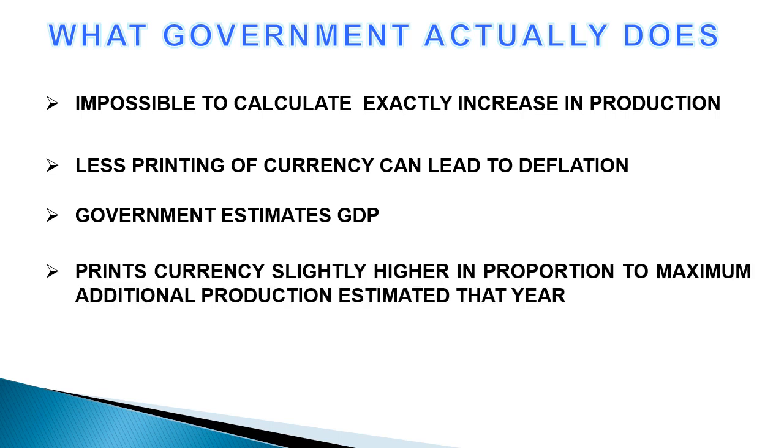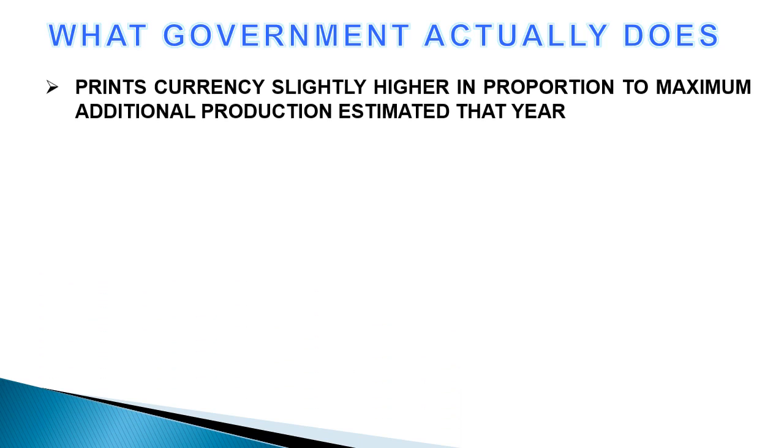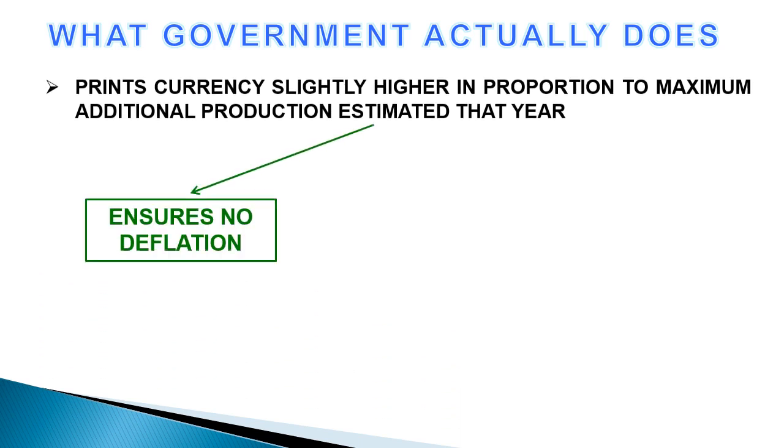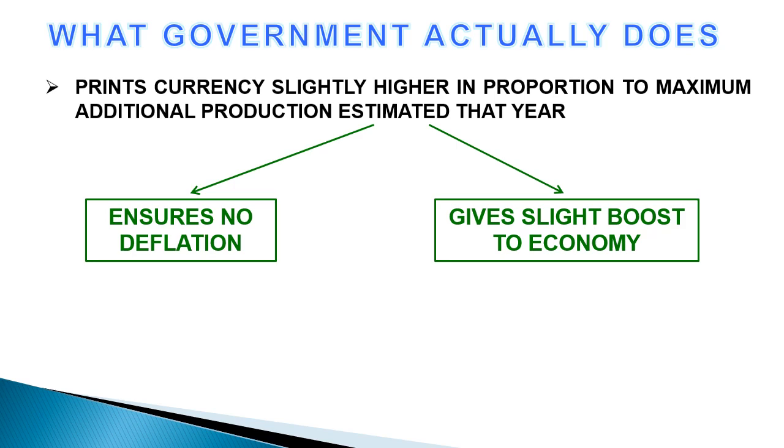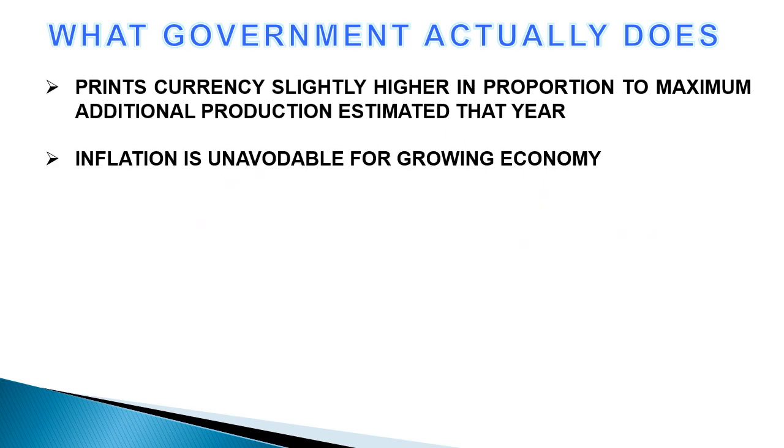Government prints currency slightly higher in proportion to maximum additional production estimated that year. This method has two advantages. One is that this can ensure there is no deflation happening in the economy. Second one is this will boost the economy. So inflation is an unavoidable phenomenon for a growing economy.